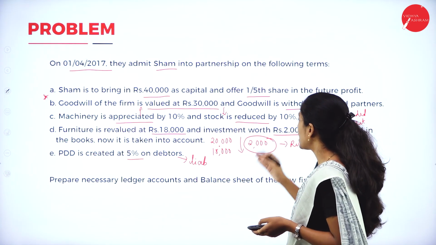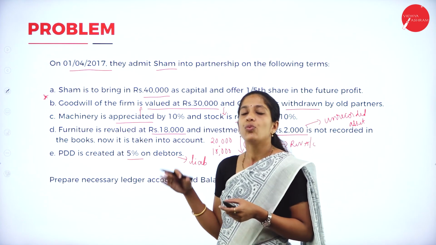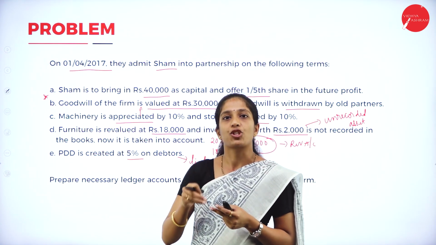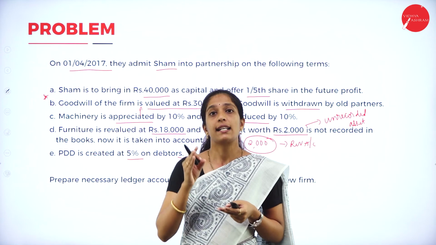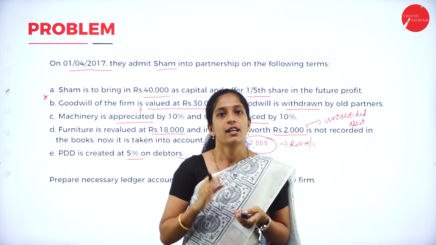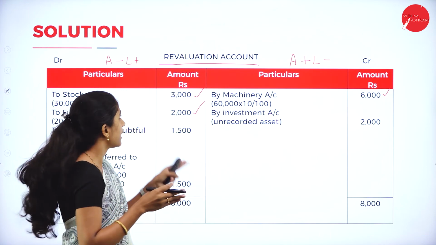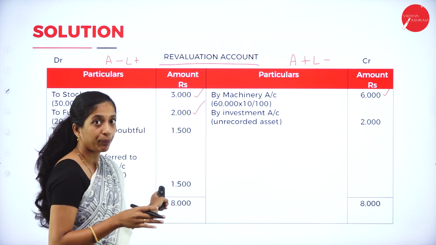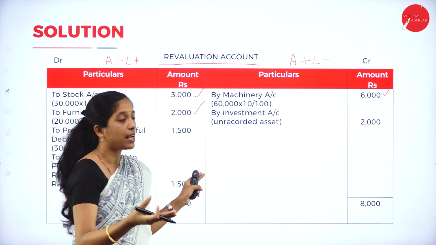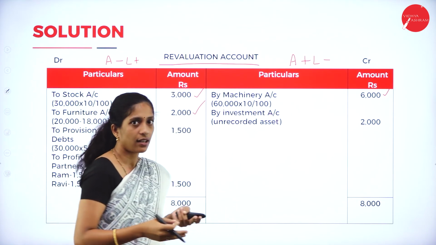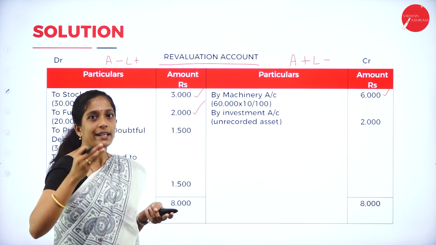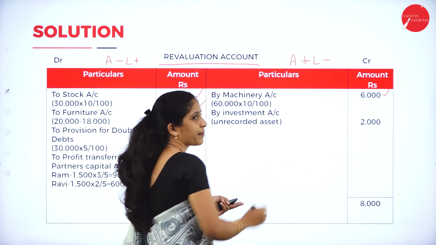Next, investment worth rupees 2,000, which was not there. Now it has to be recorded. As I told, it is an unrecorded asset. In your revaluation account, if there is any unrecorded liability, you record it in the debit side. If there is any unrecorded asset, you record it in the credit side. To make it simple, here there is A plus, right?